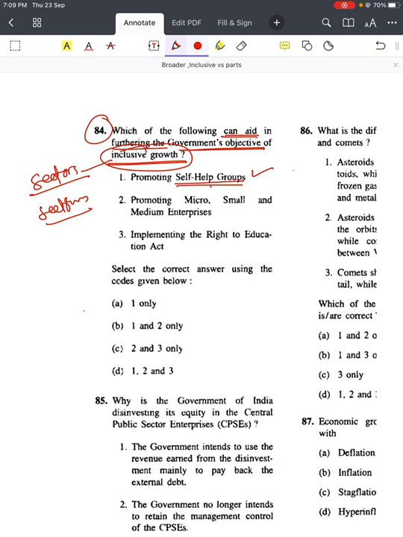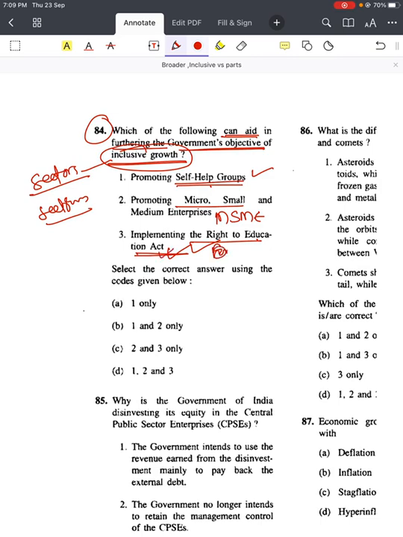Then promoting MSME, definitely it can help in inclusive growth. Then implementing the Right to Education Act, again it can help. But some people, if they start overthinking how the Right to Education Act can help inclusive growth, then they may get trapped. But if you see it at a broader level, right to education will lead to some kind of formal